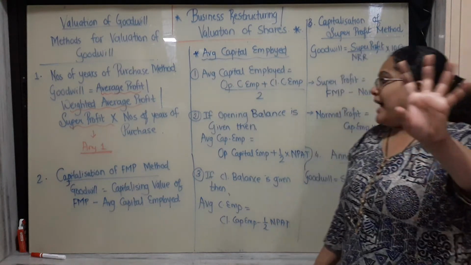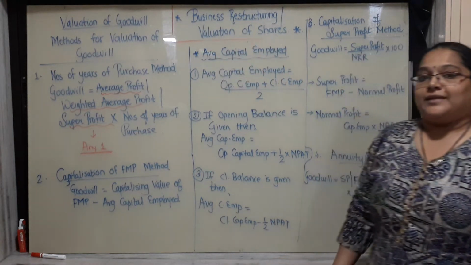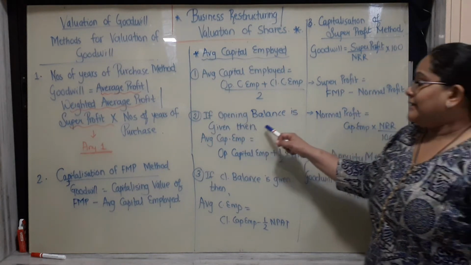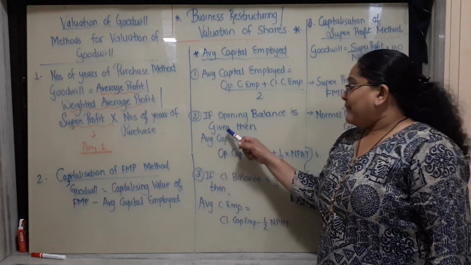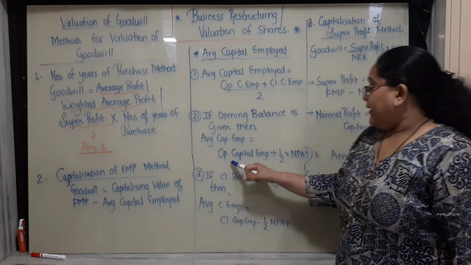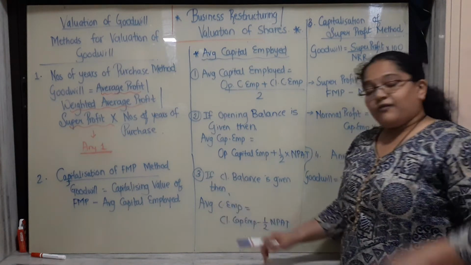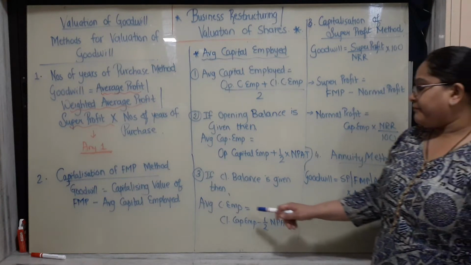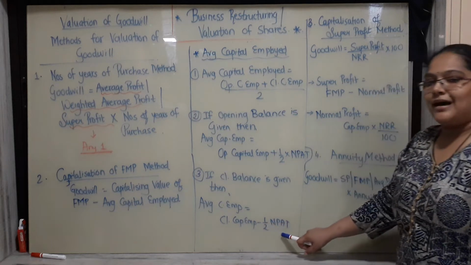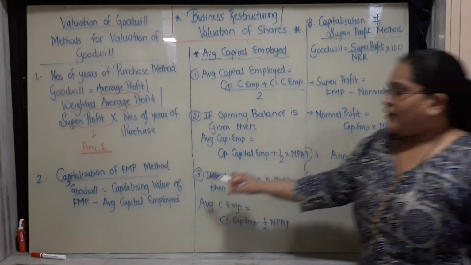But if your balance sheet starts as on 1st January 2001, say for example, that is an opening balance sheet, so you have the opening balance given in the question. It is your opening balance sheet capital employed. So average capital employed is equal to opening capital employed plus half of the net profit after tax. And if the closing balance sheet is given, then average capital employed is equal to closing capital employed minus half of the net profit after tax. See which capital employed you have to apply for the average.